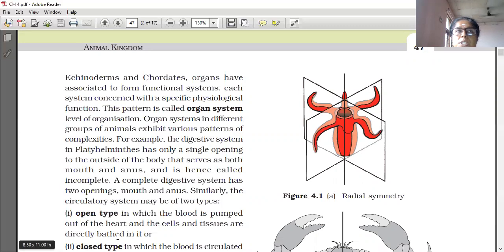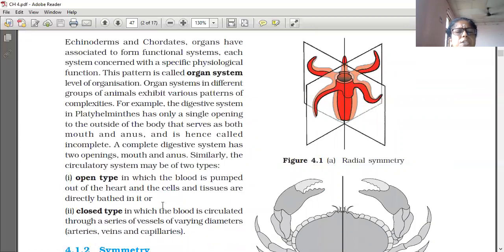How is it in our body? We have a closed circulatory system, in which blood is pumped from the heart into the blood vessels. Cells and tissues are not bathed by the blood. In open type, the blood is pumped out of the heart and the cells and tissues are directly bathed in it.